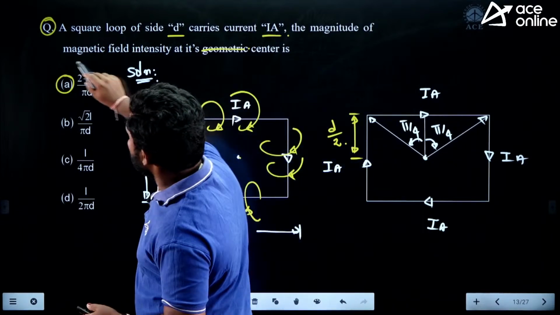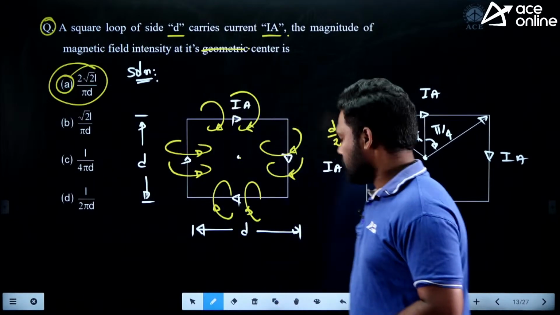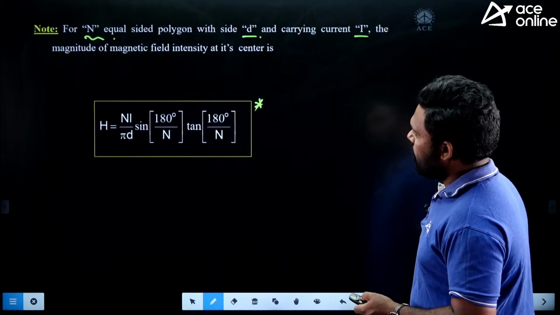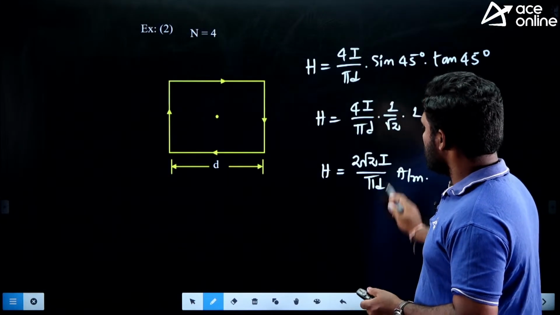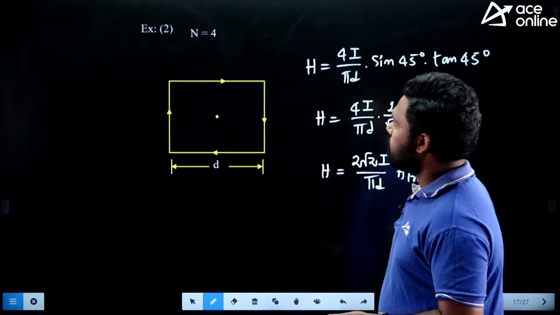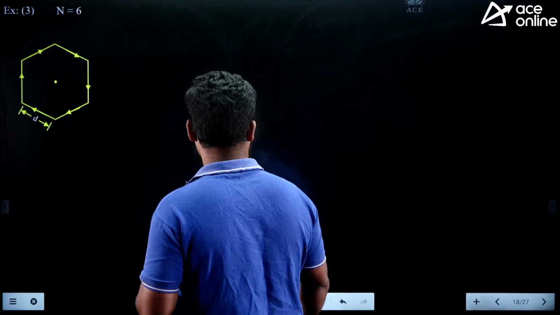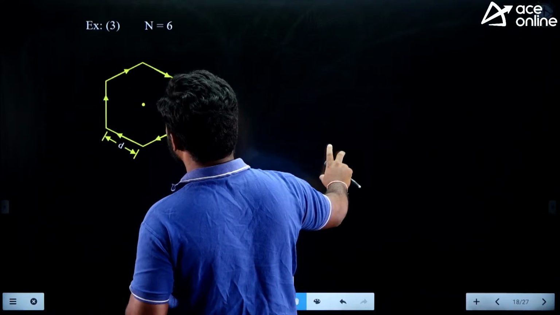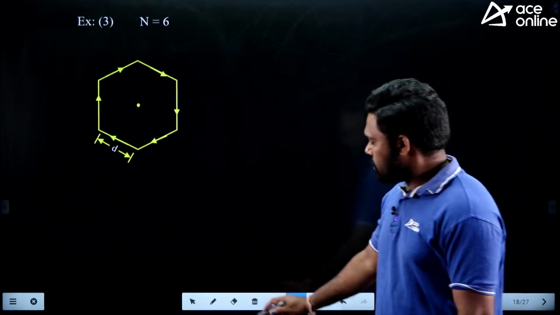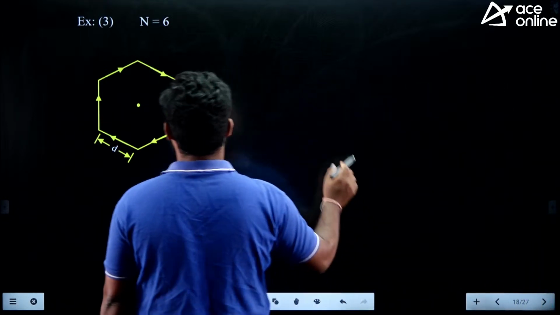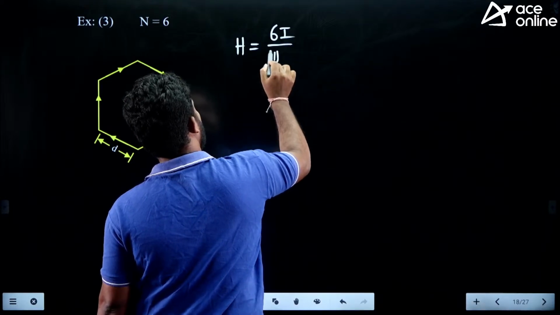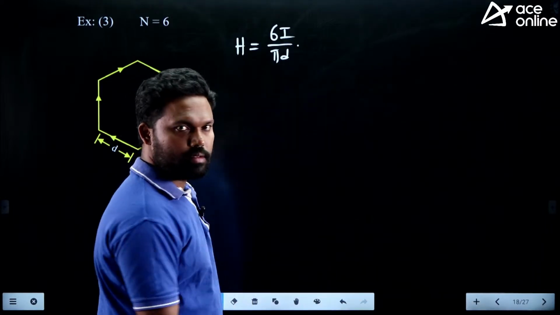You can check it out here. So don't go in a conventional manner, it is time taking. Instead of that, you can use that ready-made shortcut formula. So here is the thing, 2 root 2 I by pi d. This is how you can directly get it. Let us have one more example. If n is equal to 6, what is the conventional approach? You need to take each section, find the magnetic field due to that section, and later multiply with the number 6. Instead of doing that, you can use the shortcut. What is the shortcut? H is equal to 6I by pi d sine 180 by n.